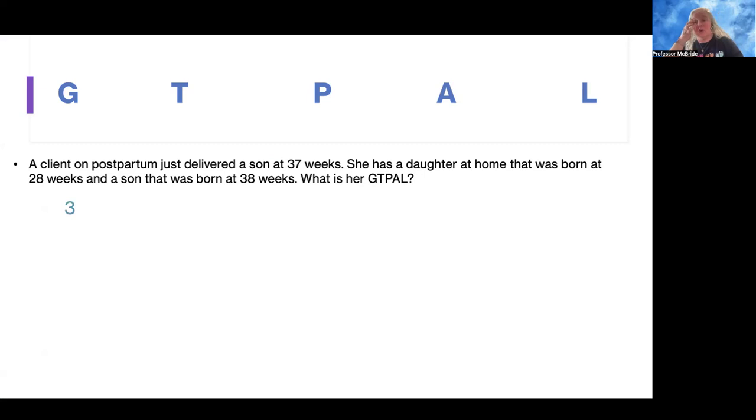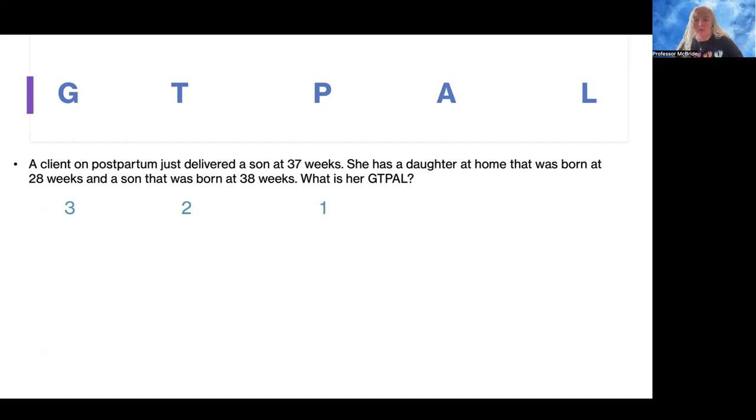How many of her deliveries were term? So when we think about term, we're thinking about 37 weeks and above. So the baby she just delivered at 37 weeks is term. The baby that she delivered at 28 weeks is preterm because it's less than 37 weeks. And then the son that was born at 38 weeks is also term. So she has 2 term deliveries. For preterm, the child that was born at 28 weeks is her preterm delivery because we already determined that the 37-week and the 38-week were term. So she has 1 preterm.